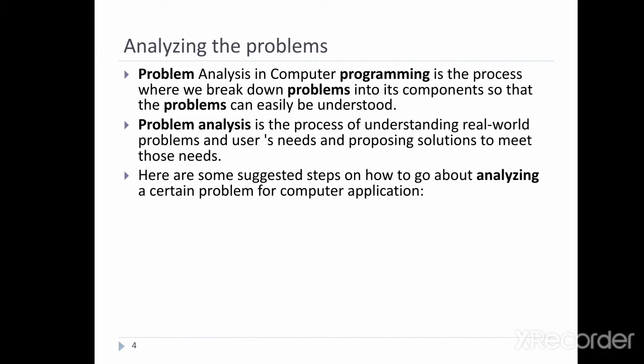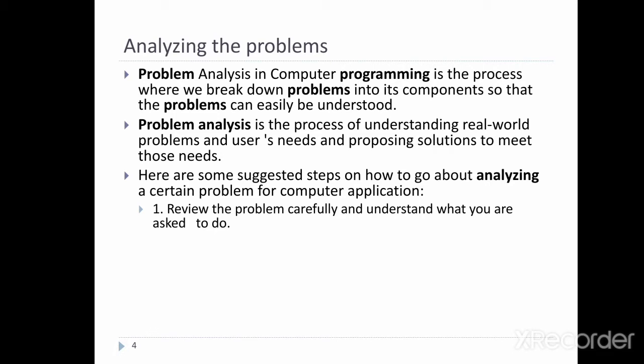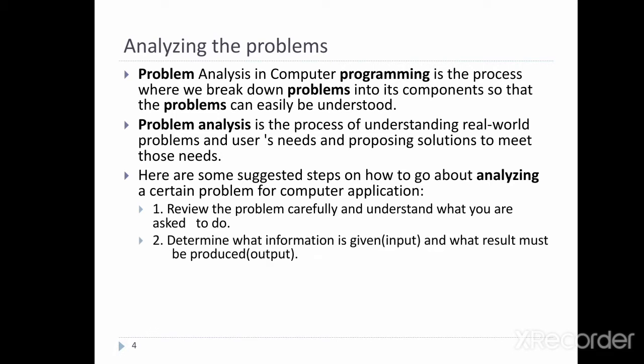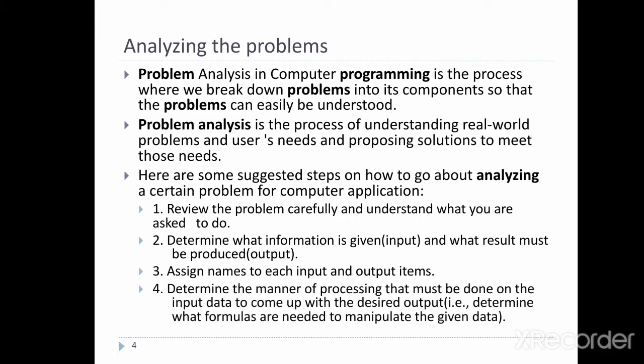Here are some suggested steps on how to go about analyzing a certain problem for computer application. First is review the problem carefully and understand what you are asked to do. Second is determine what information is given, that is the input, and what result must be produced, that is the output. Assign names to each input and output items. Determine the manner of processing that must be done on input data to come with the desired outputs, that is determine what formulas are needed to manipulate the given data.